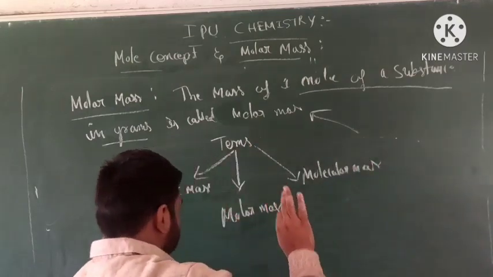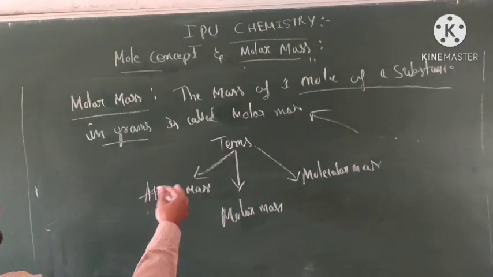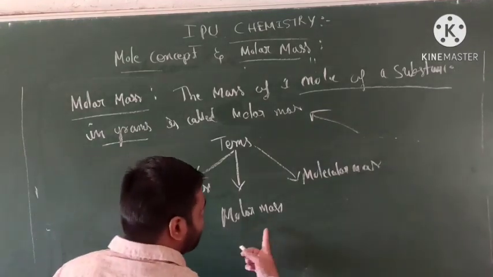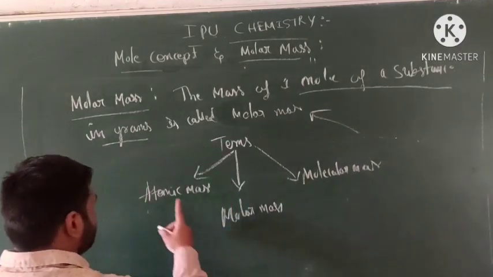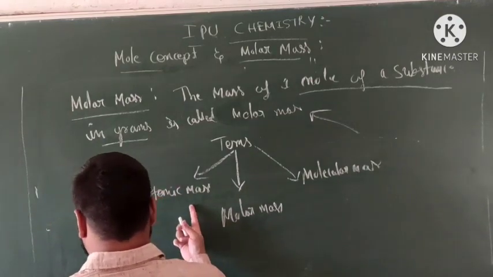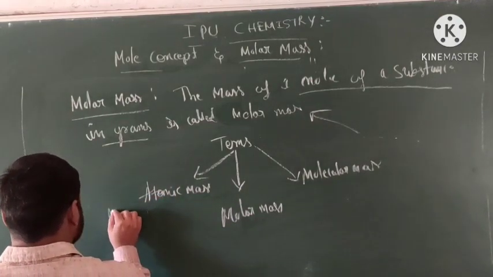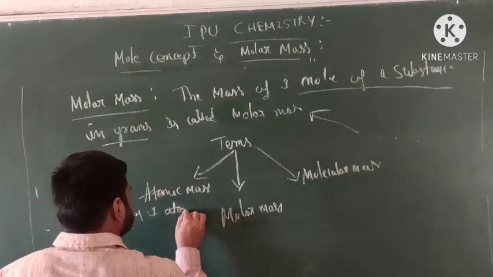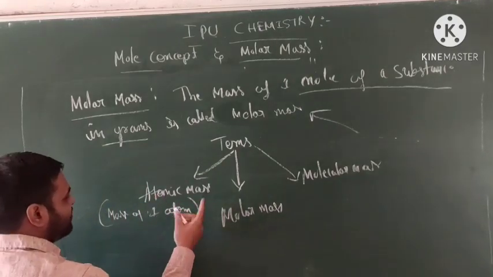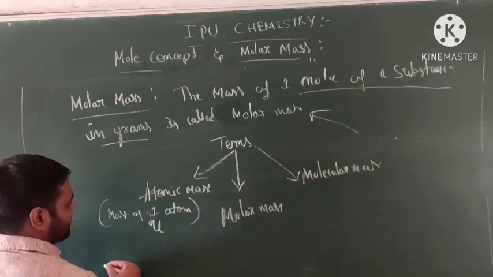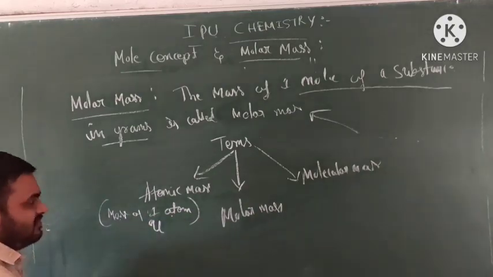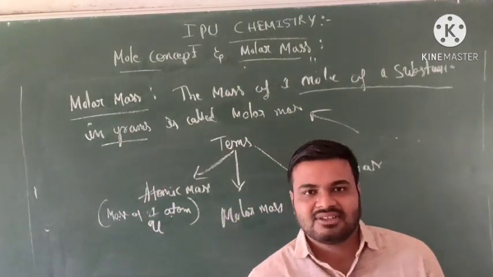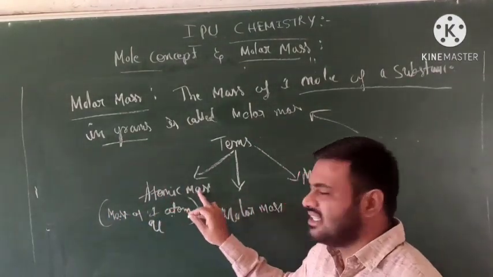A little bit of confusion still remains, so how do you identify these three? Atomic mass means the mass of one atom. Atomic mass, in u, is the mass of one atom. You take one atom to get the value of mass. This is called atomic mass.